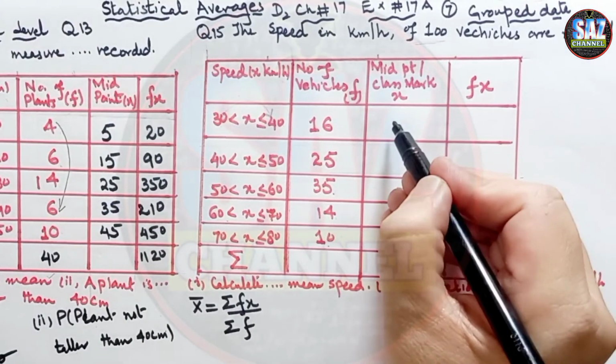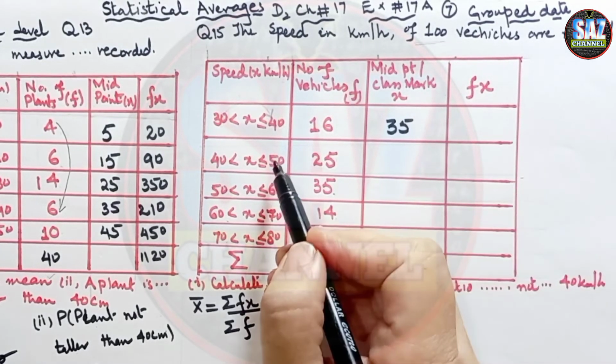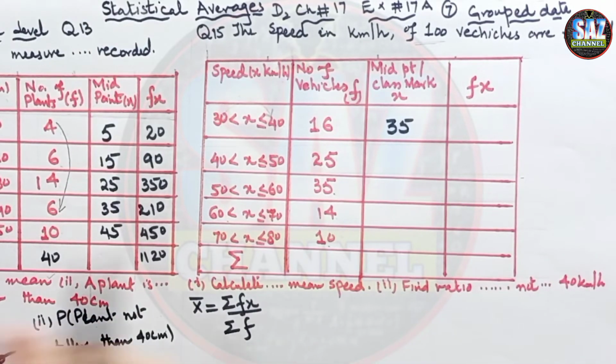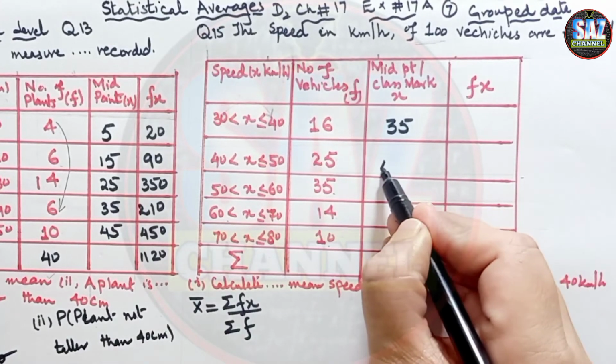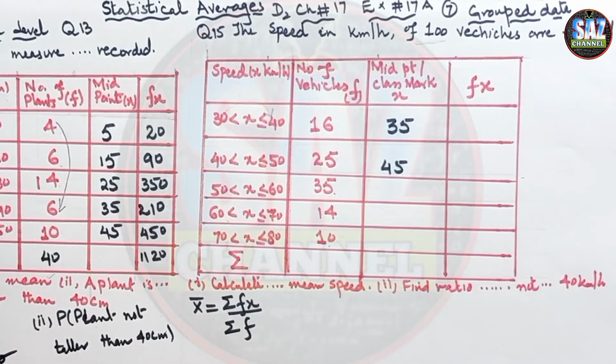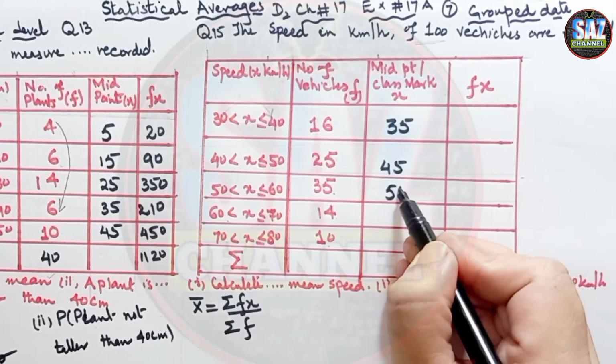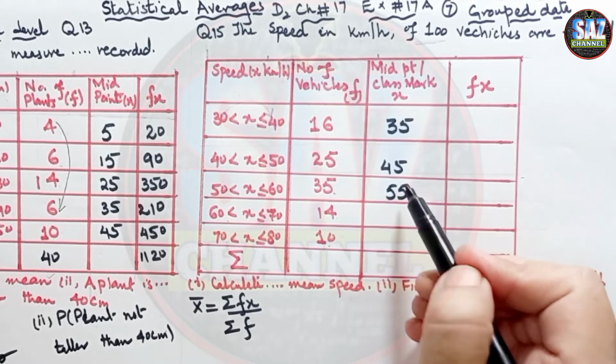35. So x value here is 35. 40 plus 50 is 90, half of 90 is 45. 60 plus 50 is 110, 110 divided by 2 is 55. One more thing, you can see that they are having the gap of 10.